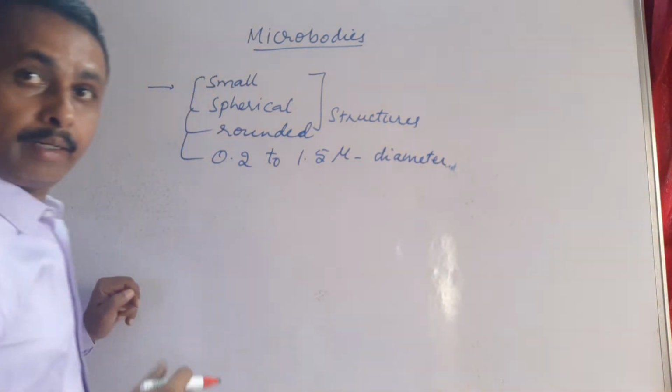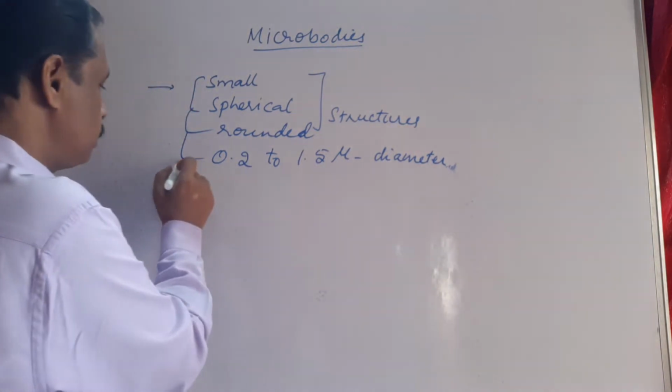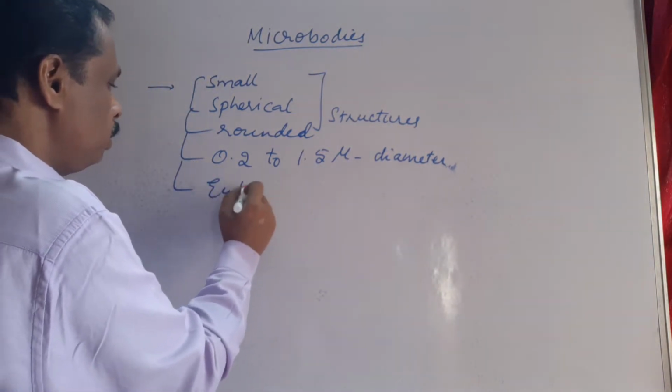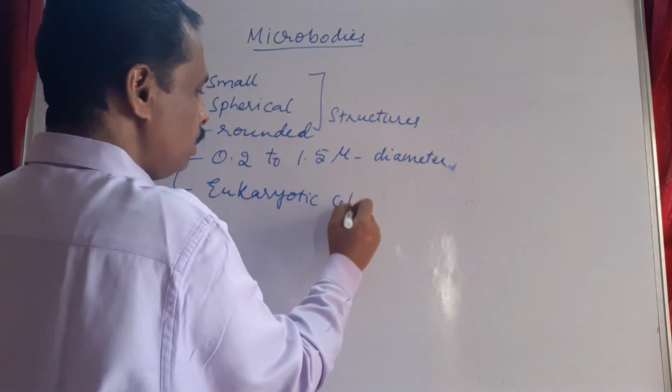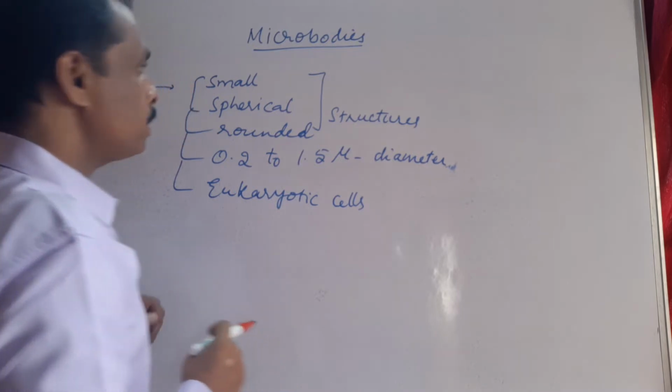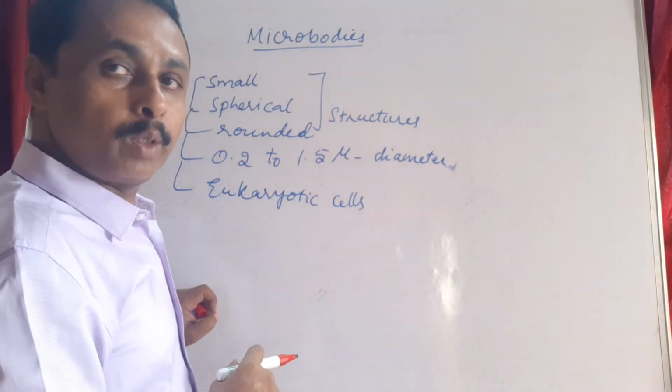These are present in almost all eukaryotic cells. Such spherical bodies are called microbodies.